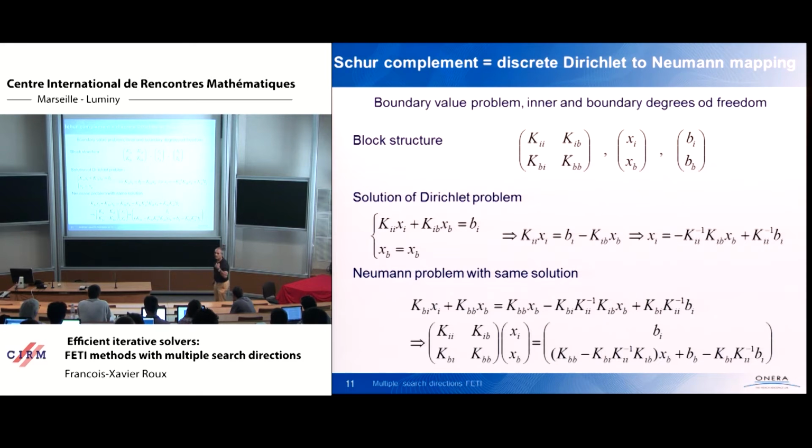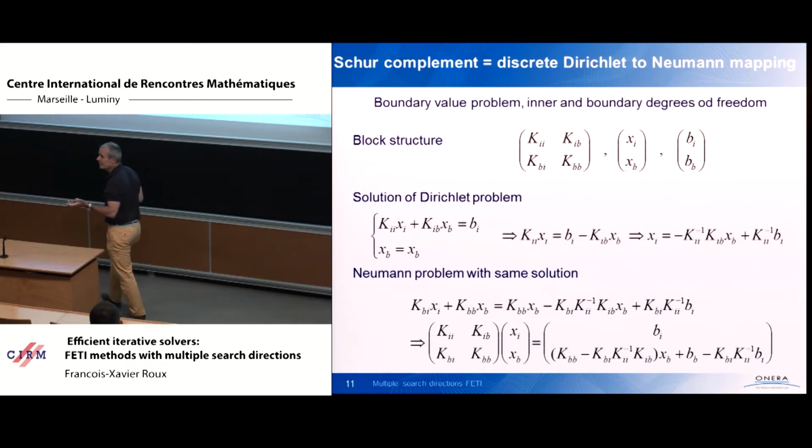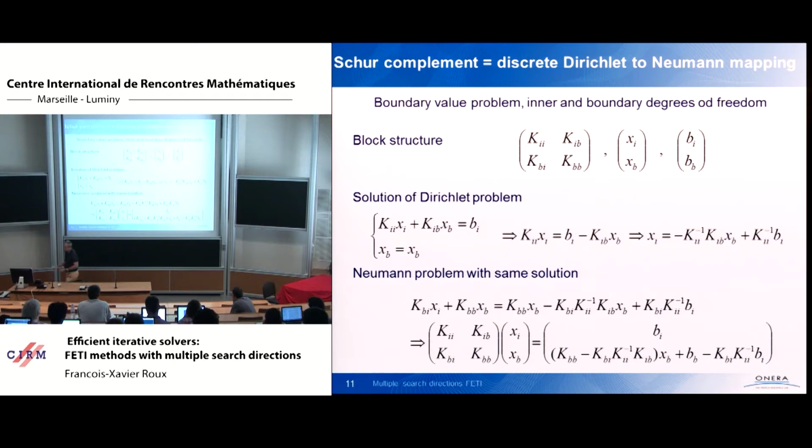And reversely, you can compute the product by the inverse of the Schur complement, because if you solve the local problem and extract the value on the interface, you make the opposite operation. So in fact, you compute the product by the inverse of the Schur complement without, of course, computing the Schur complement.